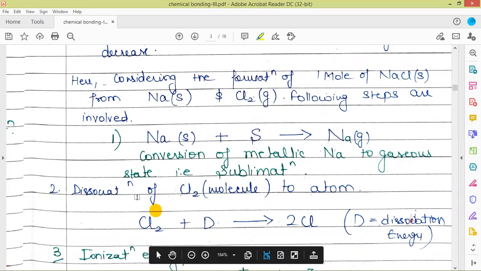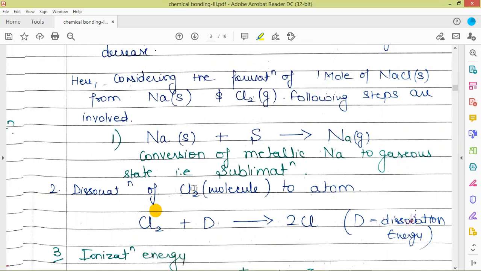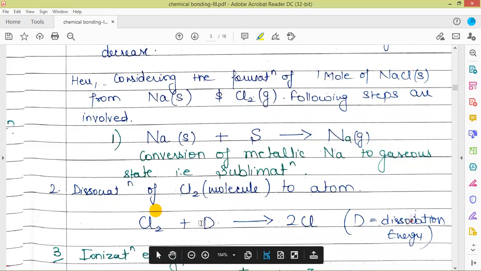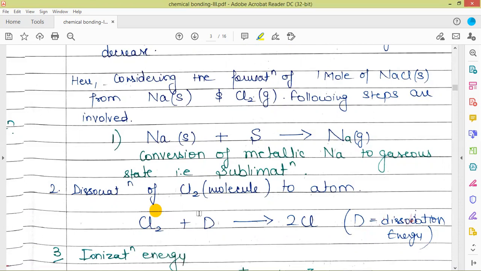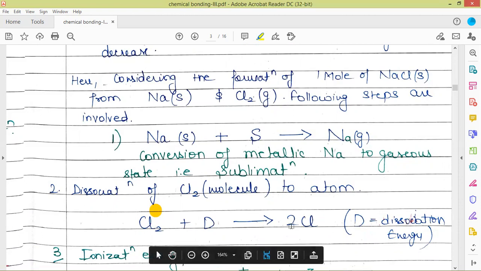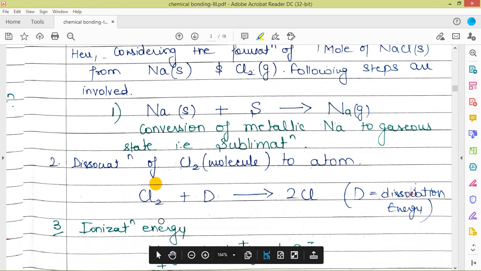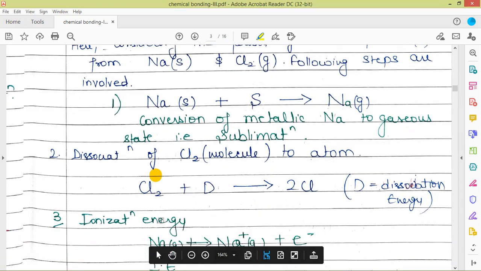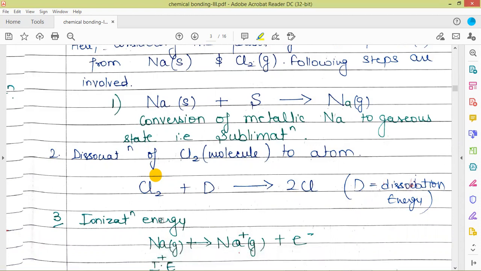Next, the chlorine will undergo dissociation. It will change into elemental chlorine first. So Cl2 will undergo dissociation. This is the energy representation for dissociation energy D. So Cl2 will gain the dissociation energy and get converted to 2Cl. Here the bond between Cl is going to break and we will get 2 elemental chlorine. The energy involved here is dissociation energy, which will also be given a positive sign, because this dissociation energy is the energy required for the breakage of the chlorine-chlorine bond.